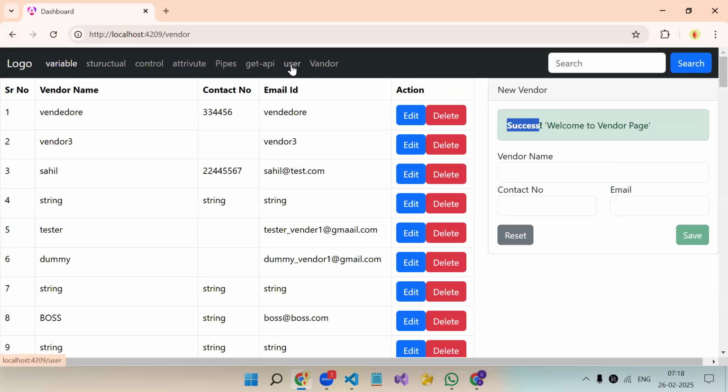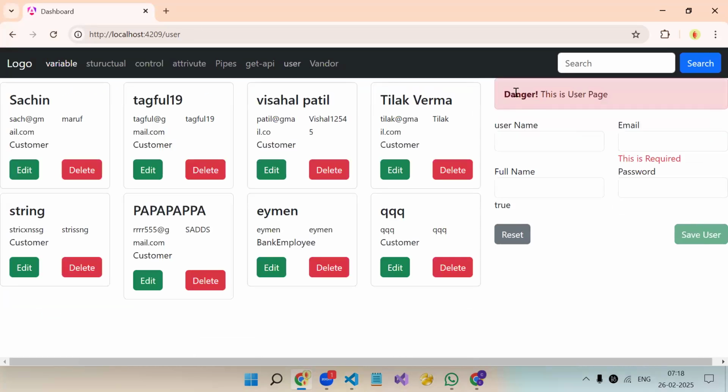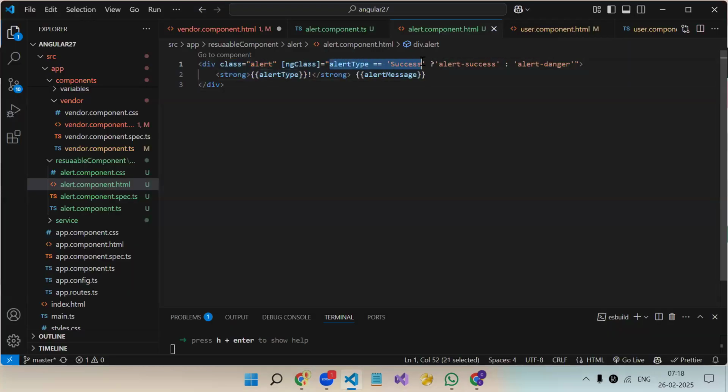Same in the user component: we passed the alert type as danger and the message also, and since it's a danger, we got danger color also. The dynamic class we are adding by comparing the alert type. If alert type is equal to success, we add the alert success class, otherwise the alert danger class. Clear till now? Yes.